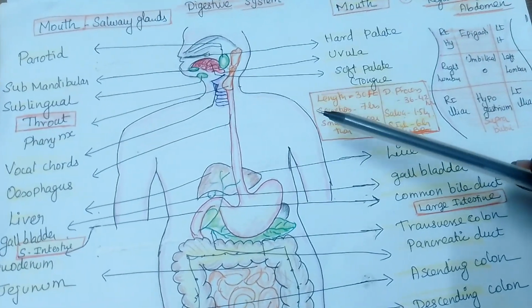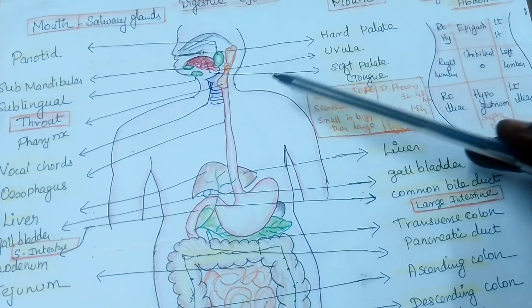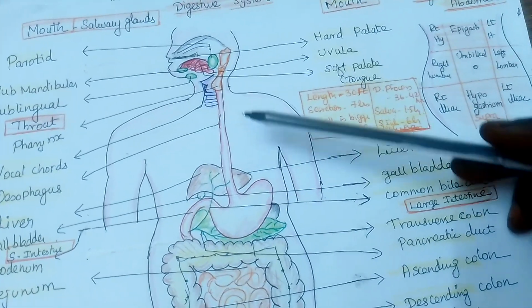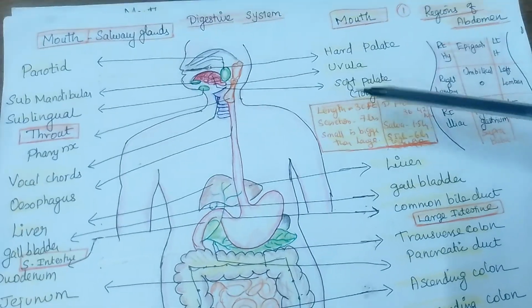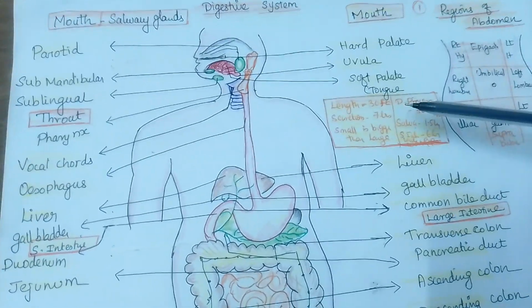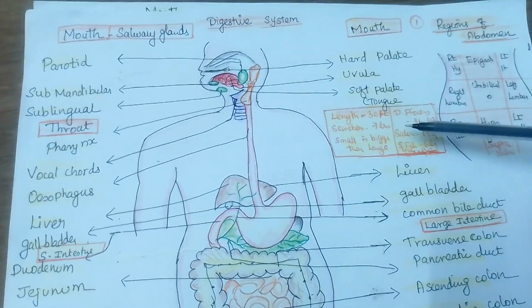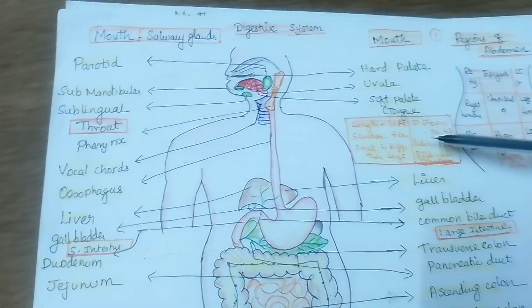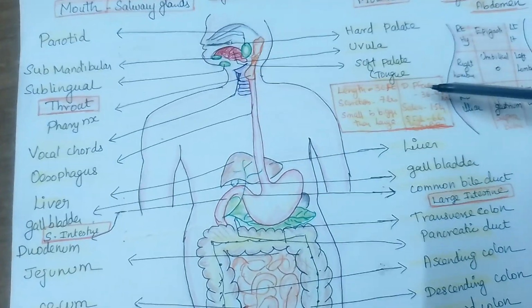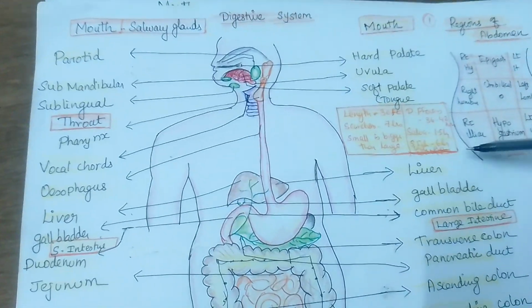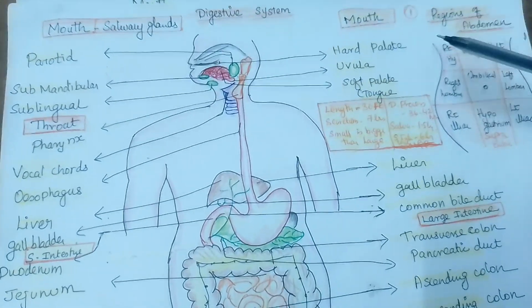Digestive system is like a canal. It has both openings, from the mouth to the anal canal, right? It is a long canal. The total length is nearly 30 feet, and it also secretes some hormones and some fluids. The total digestion process takes place in nearly 36 to 48 hours.